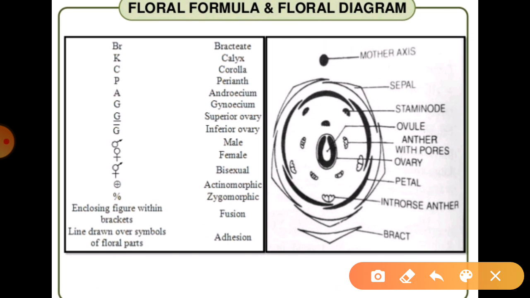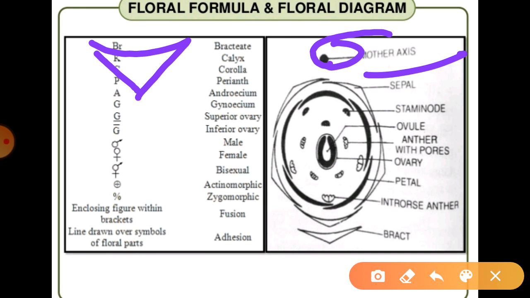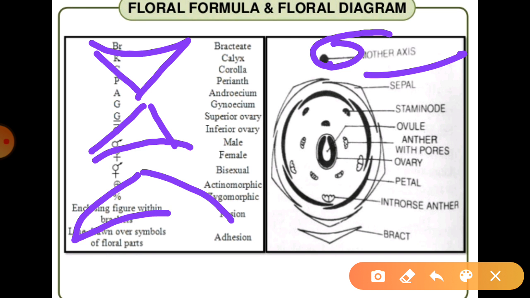Suppose you find this pointed structure, this is called the mother axis, right? If the structure is like this, it is called the bract, right? If it is just reverse, in that particular condition it is known as the bracteole. If it is drawn like this, a longer one, that is known as the calyx or the sepals, right?